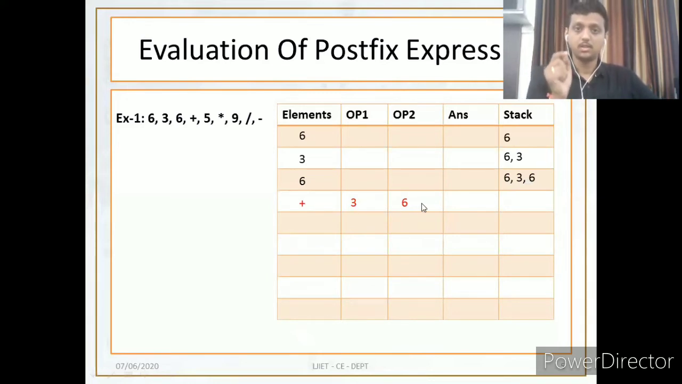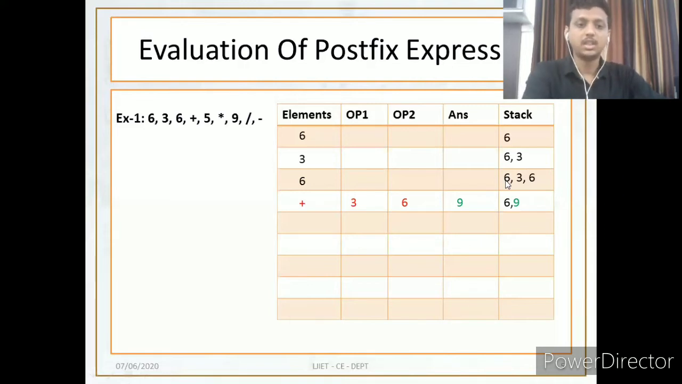Please be sure of the operator. If it is not plus and it is minus, then you cannot get the answer right. So 3 plus 6, the answer is 9. Push the answer inside the stack. So we have 6, and now the answer is 9, so we have 6 comma 9 inside the stack.